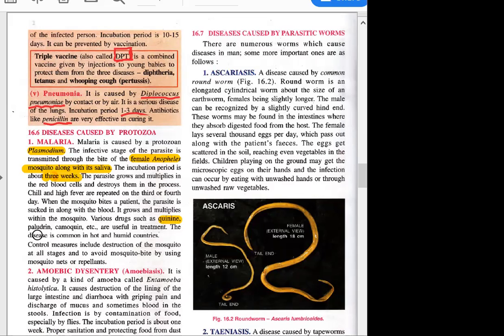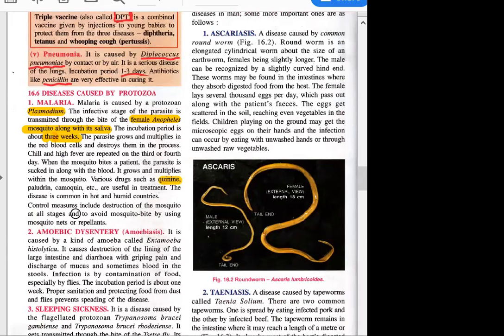Apart from that, there are paludrin, comoquin, etc. So quinine, whatever you say, is the most commonly used or the basic component of the malarial drug. They are used for the treatment, and the disease is common in hot and humid countries like India. Okay, so how can we control this?